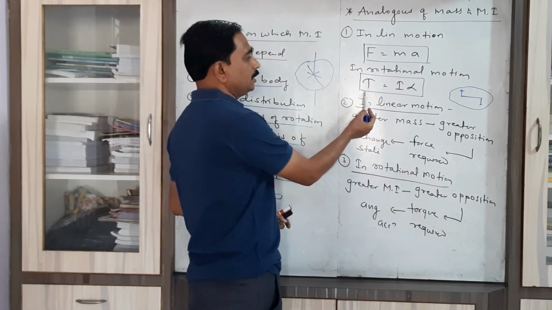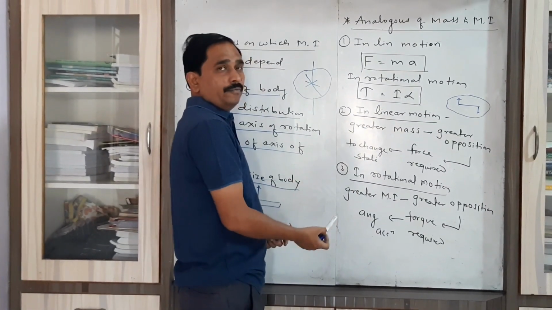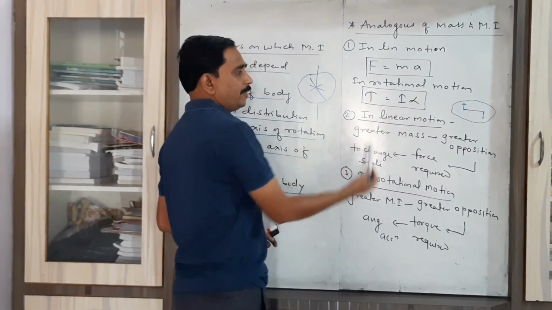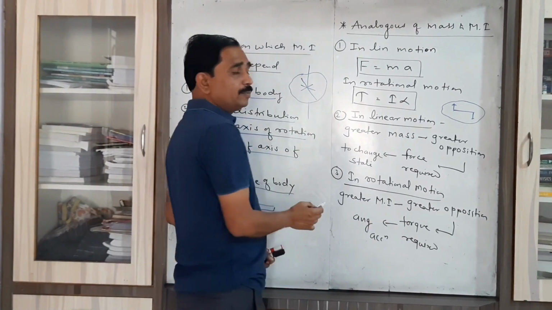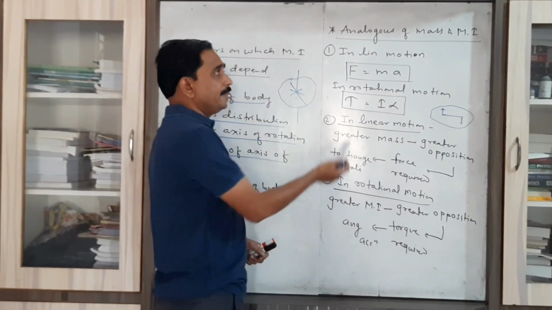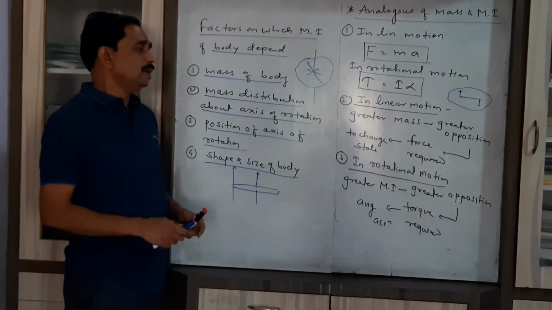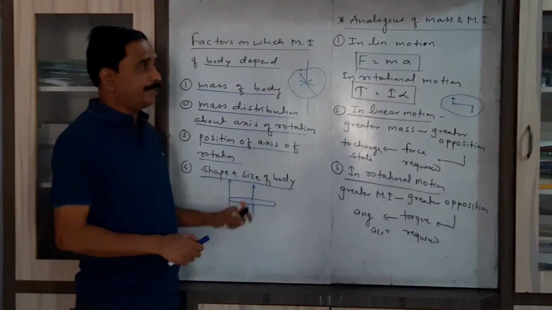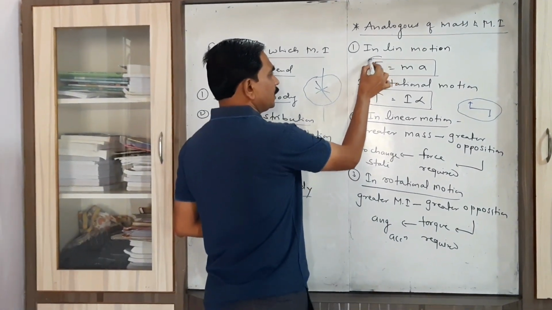Here you have to consider this relation: torque equal to I alpha, where I is the moment of inertia and alpha is the angular acceleration. In rotational motion, we use the formula torque equal to I alpha. In linear motion, we take the formula F equal to m into a. Now if we compare these two formulas, on the left side we have a single force.